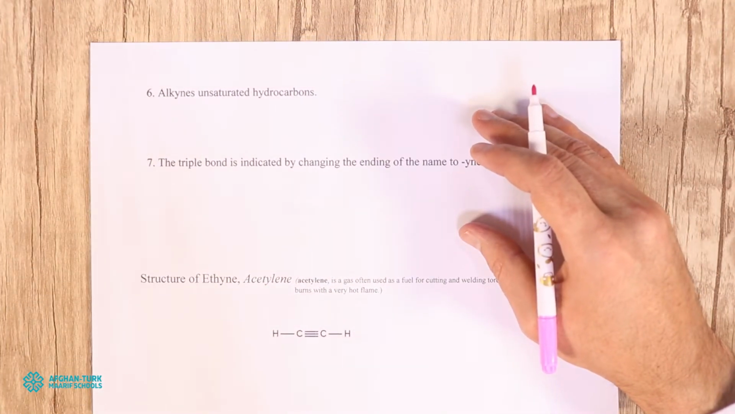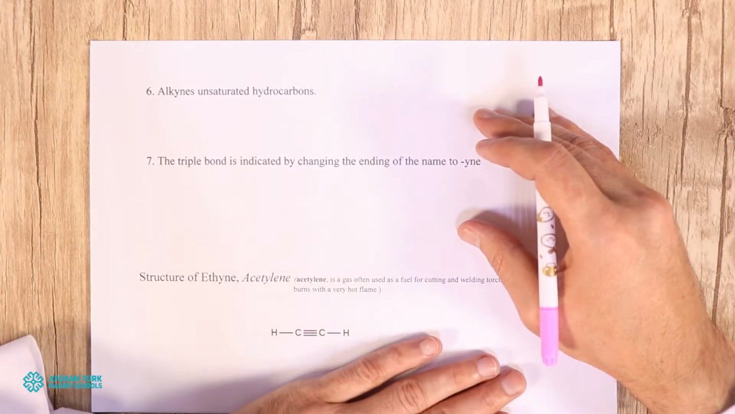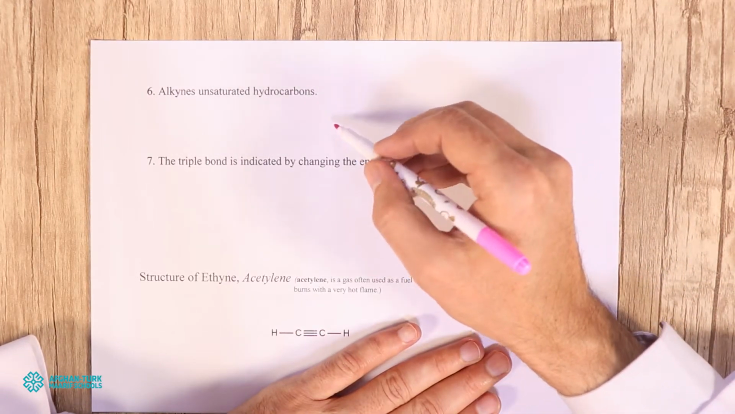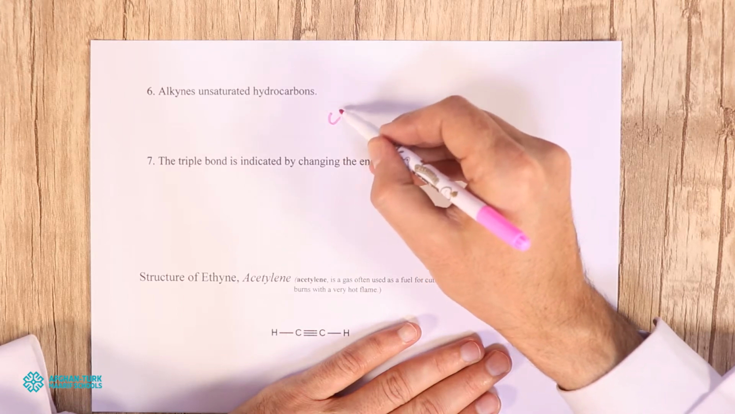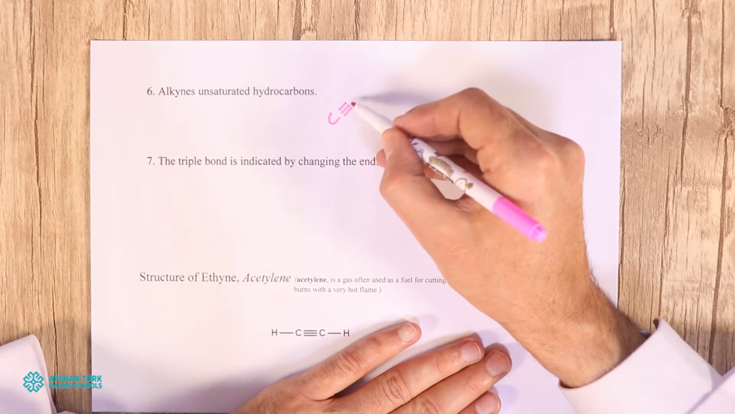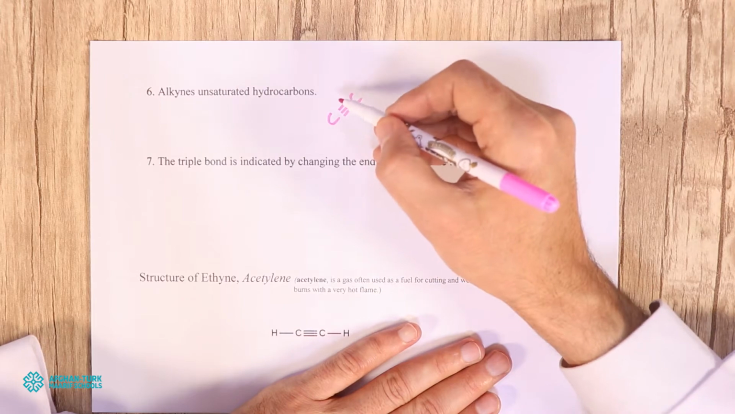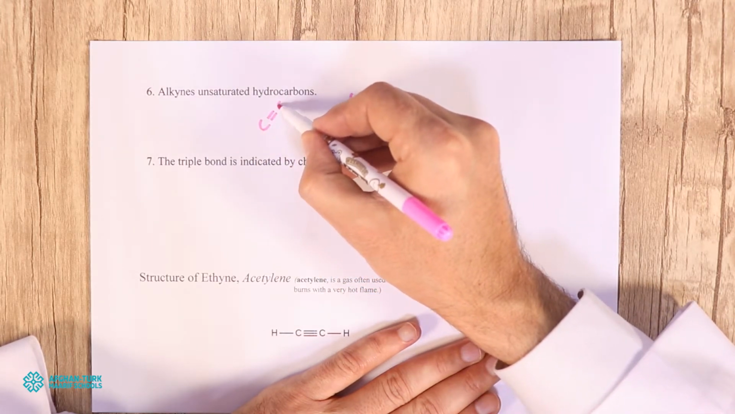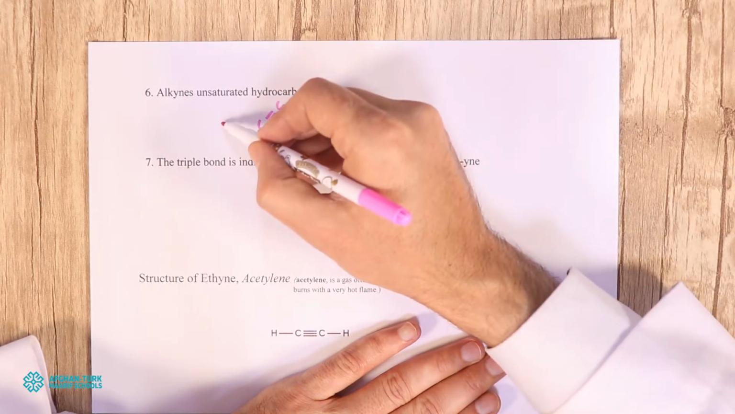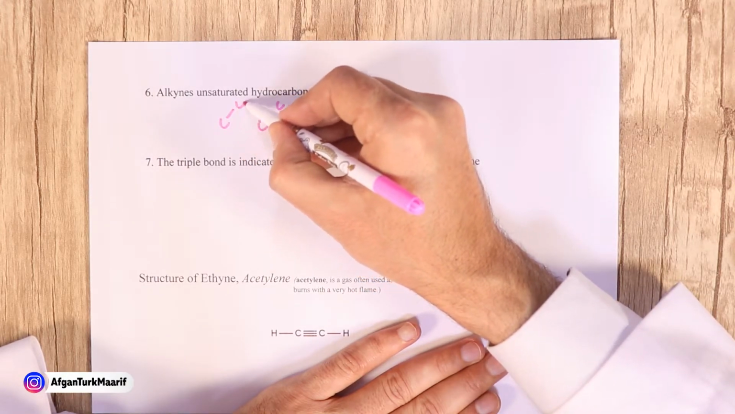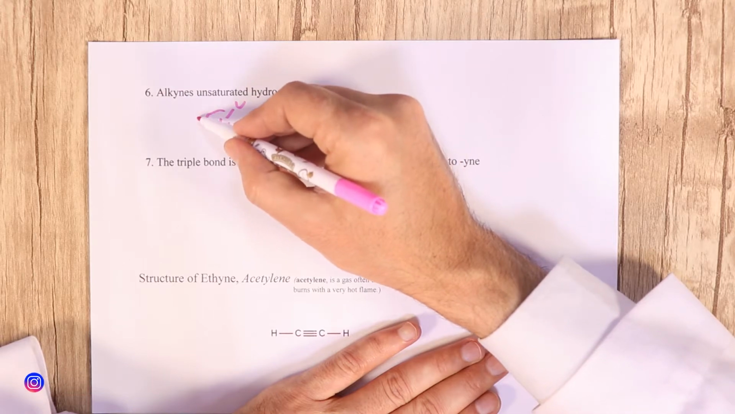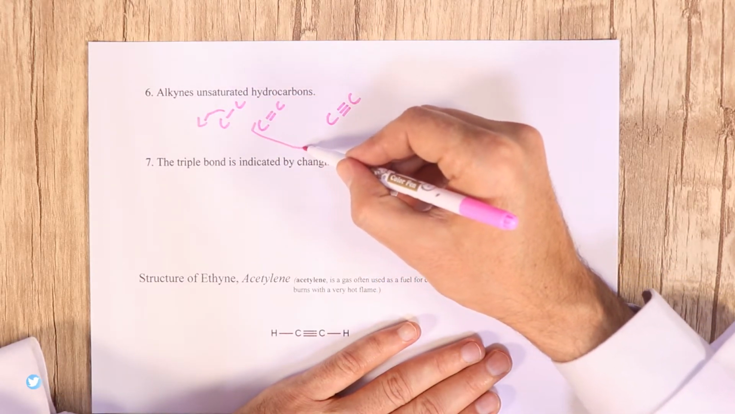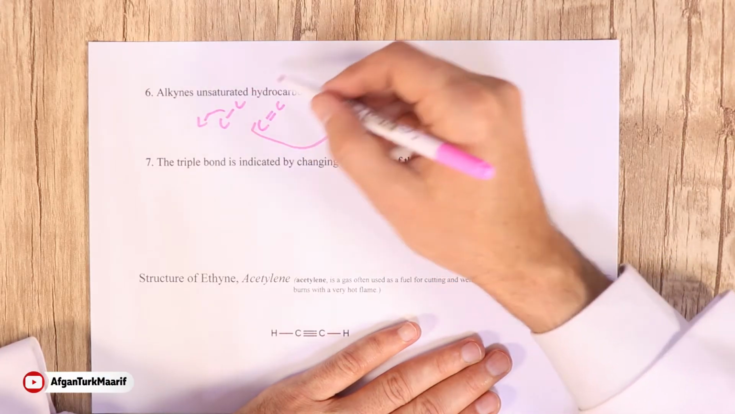Next, alkynes are unsaturated hydrocarbons like alkenes. Why are they unsaturated hydrocarbons? Because they also have a triple covalent bond between carbon-carbon atoms. Like alkenes, which you studied have double bonds, but in alkanes you studied that they have single bonds. That's why alkanes are called saturated hydrocarbons, and these two are called unsaturated hydrocarbons.